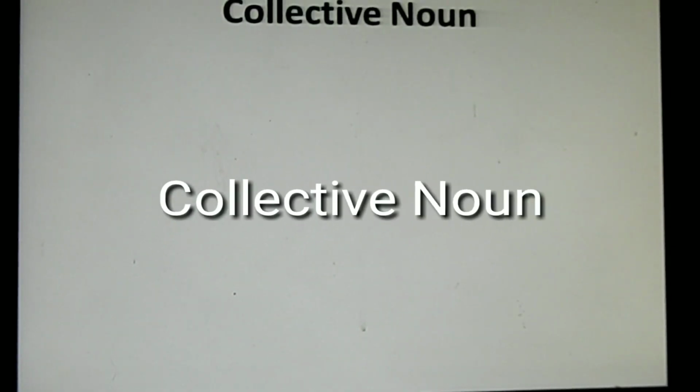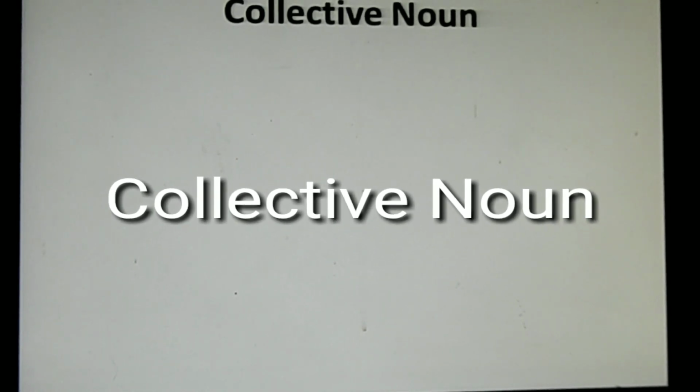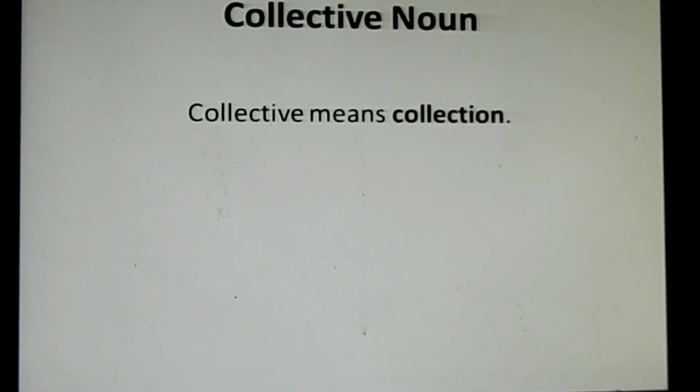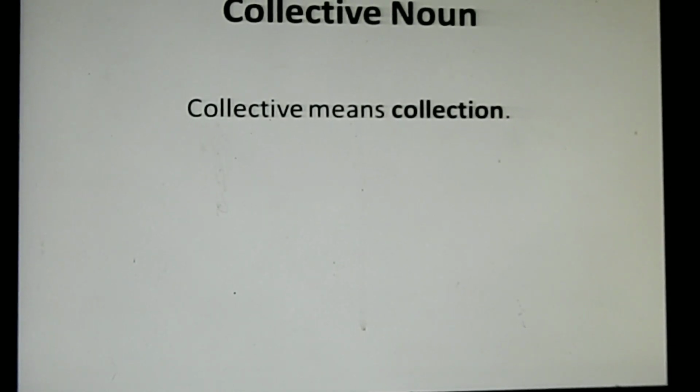Now let's come to collective noun. All of you know what a collective noun is. It is nothing but a collection, a group. So this particular noun is quite interesting because there are a lot of collective nouns in English, and they are all very interesting to learn.